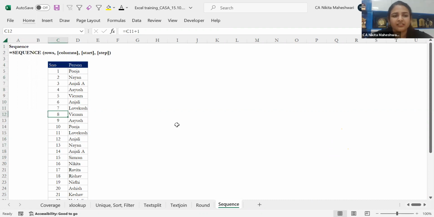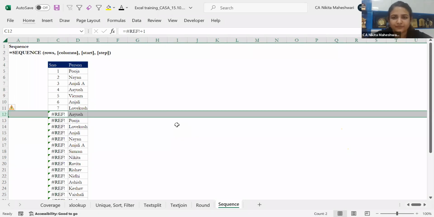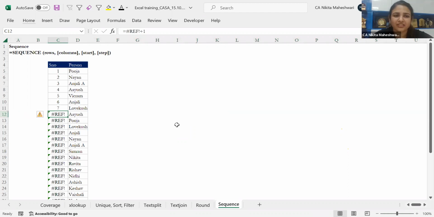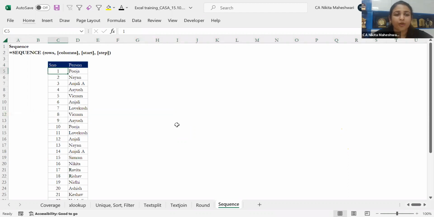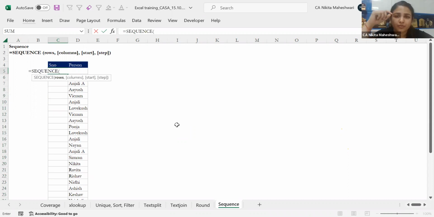Somebody comes in and deletes this and everything is gone. Again and again, this keeps on happening with us. Ultimately, either we'll make some mistake or some number will be missing, or we'll keep on changing this and be honestly frustrated with it. So a better option to do this is the sequence function. Simply, you can tell it how many rows you want.